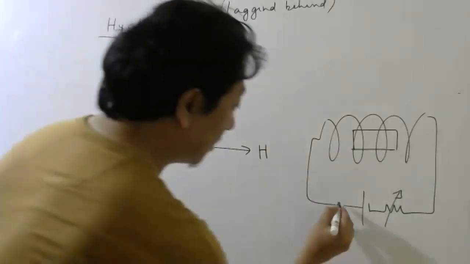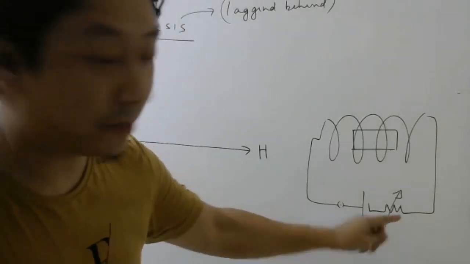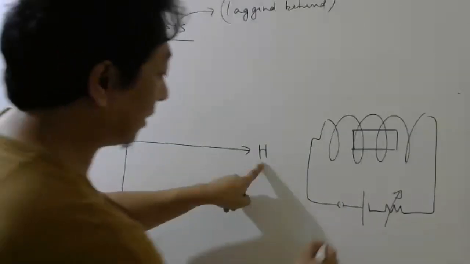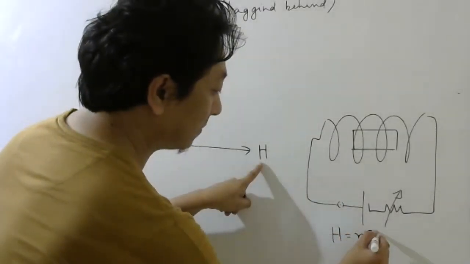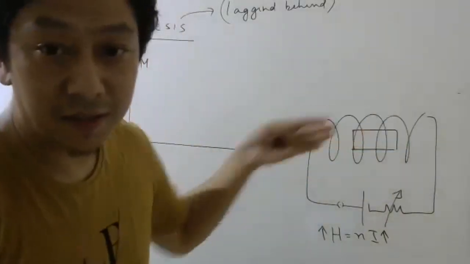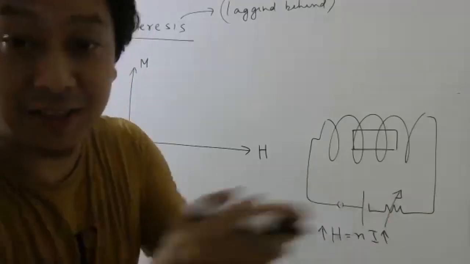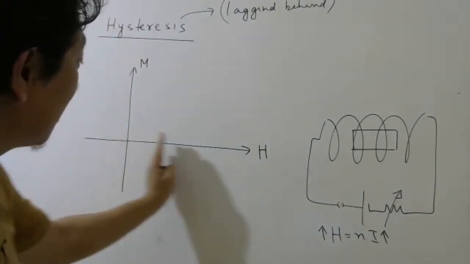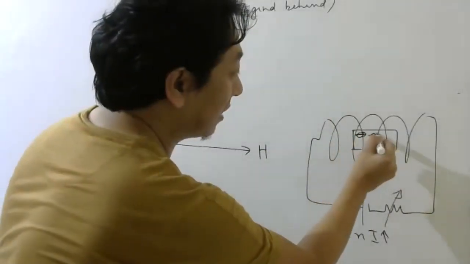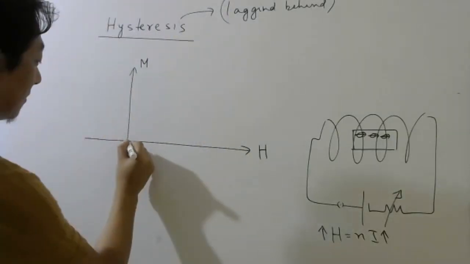Now let me close the switch. And using this variable resistor, let me increase the current. So as I increase the current, this magnetic intensity will increase. So as this H, the external magnetic field, the army, is increasing, the strength of the army is increasing. So what will happen? More and more atoms will start turning in the same direction. Right? So magnetization will also increase.